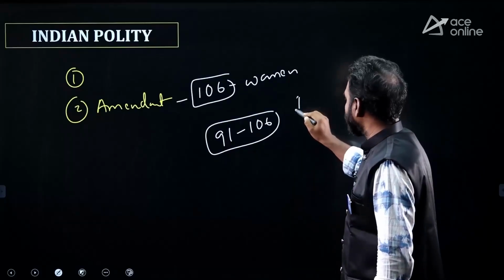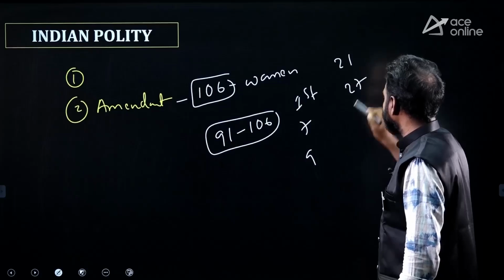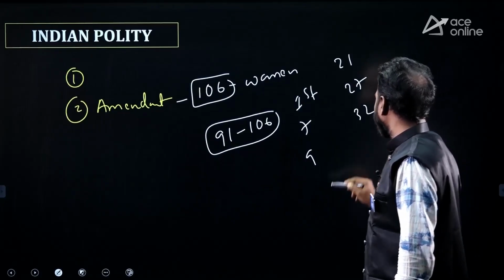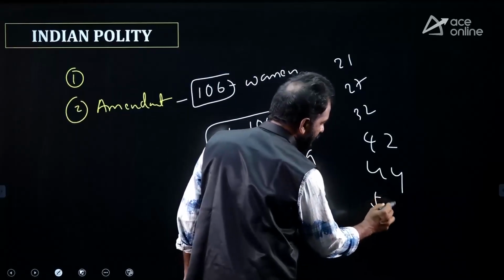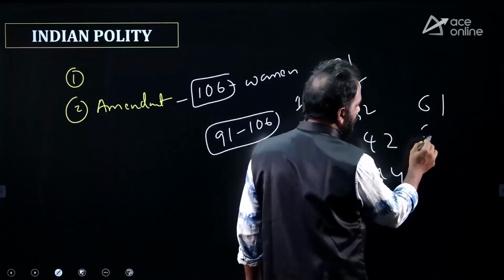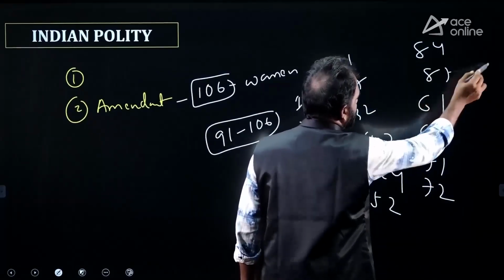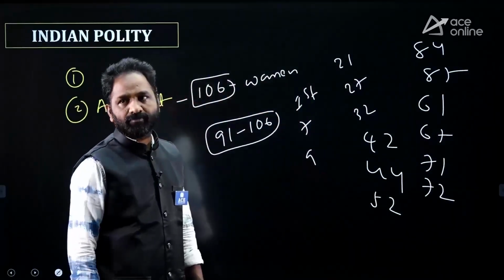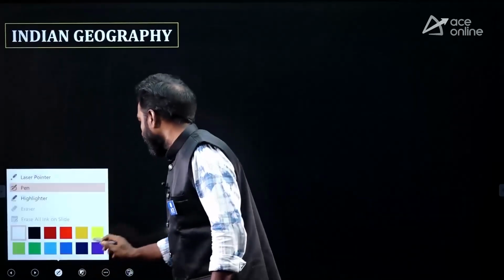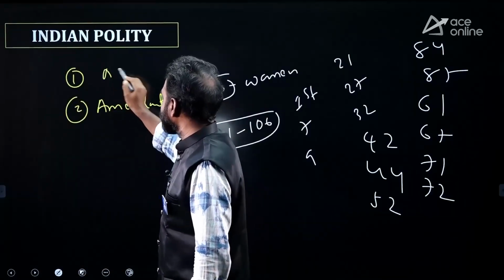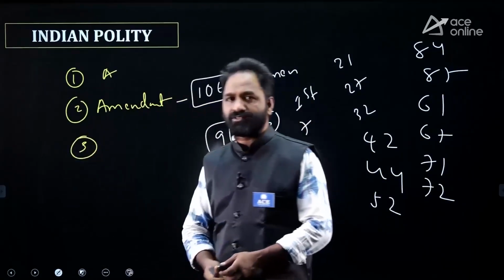And also you have to focus on the First Amendment, 7th Amendment, 9th Amendment, 21st Amendment, 27th Amendment, and also 32nd Amendment, and 42nd Amendment, 44th Amendment, 52nd Amendment, 61st Amendment, 67th Amendment, 71, 72, and also 84, 87. So these are all important amendments. In any examination, they are asking these kinds of questions. Is it clear? Okay.